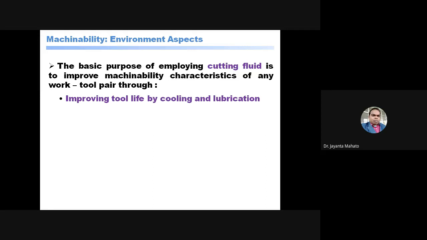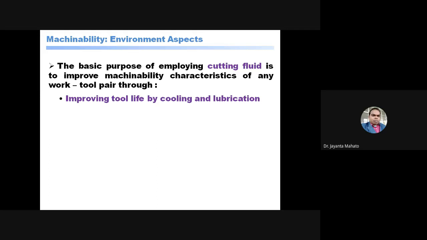Lubrication is performed to reduce the friction between the surface and the tool, and sometimes this lubricant is also used as a coolant.